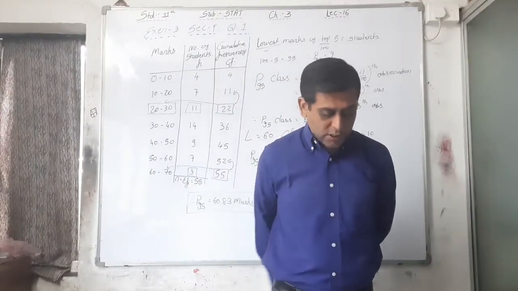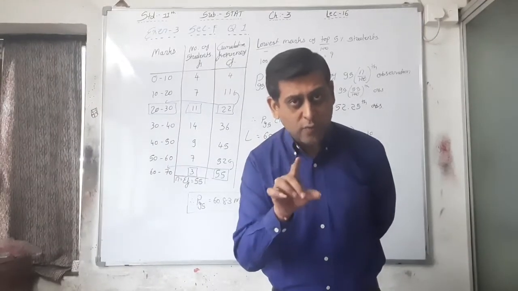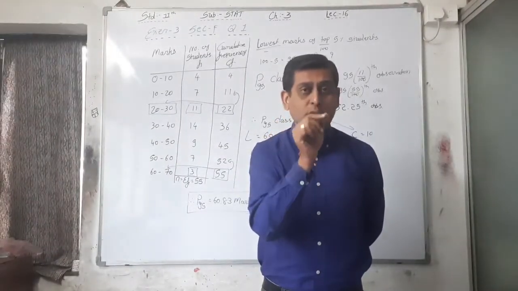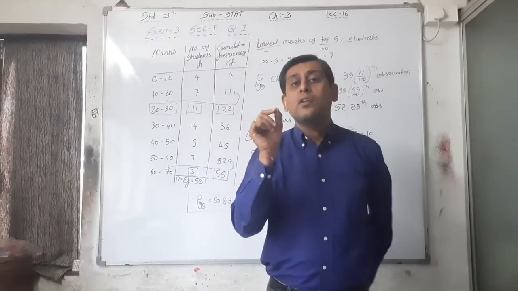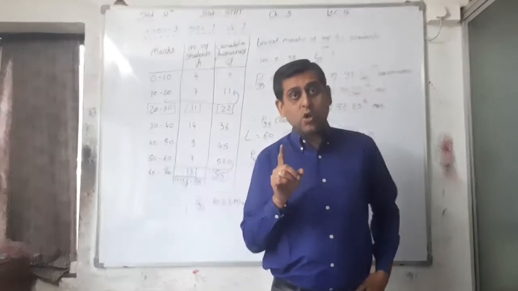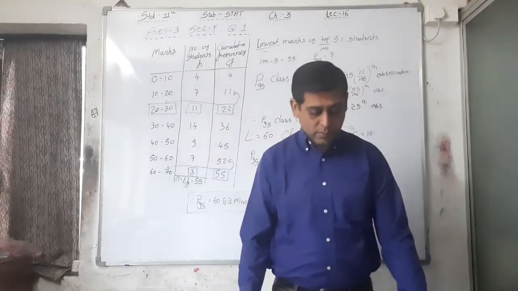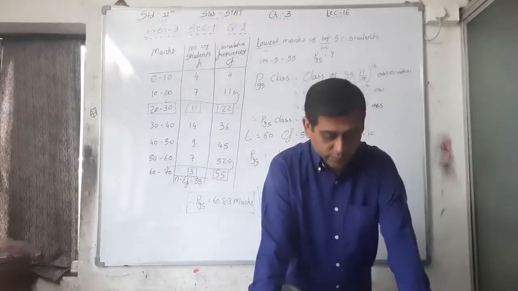See the difference, 64 to 65, 1 is the difference, divided by 2, that is 0.5. So 0.5 you have to subtract from the lower limit, to get the lower class boundary, and 0.5 will be added to the upper limit, to get the upper class boundary, and that is your original class.